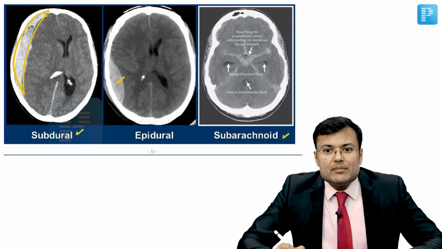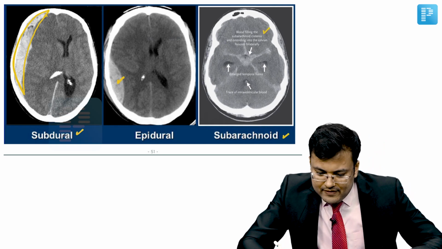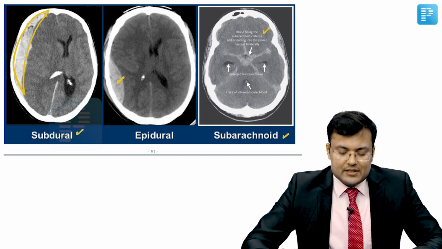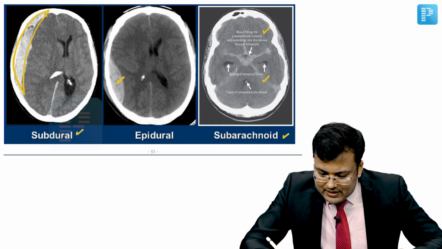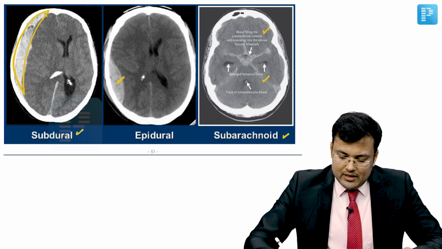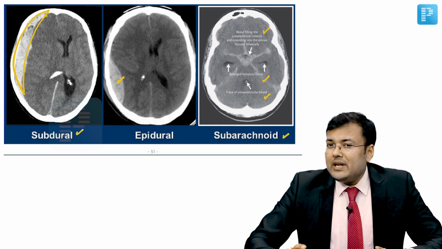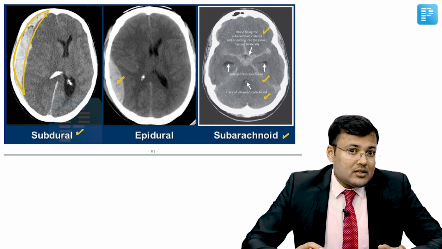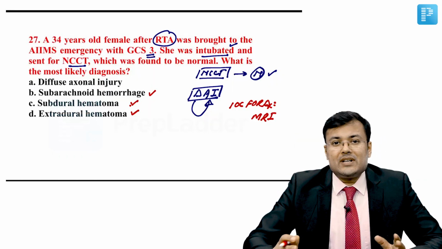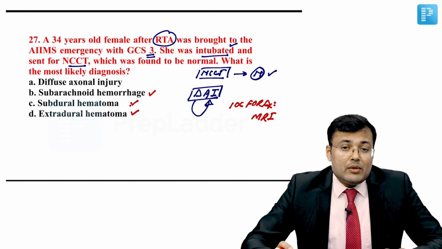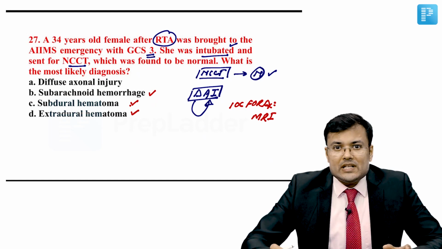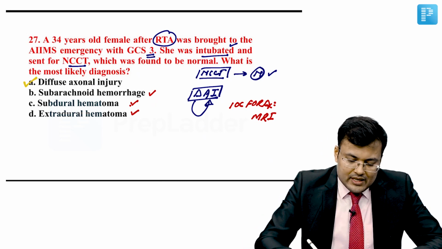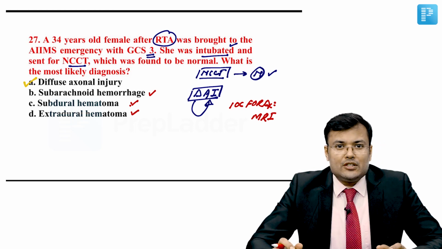And in cases of subarachnoid hemorrhage, here you can see blood filling the subarachnoid cistern and extending into the sylvian fissures, or there can be enlarged temporal horns, or there can be traces of intraventricular bleed. So you can make the diagnosis of EDH, SDH, subarachnoid hemorrhage on NCCT, but NCCT is typically normal in diffuse axonal injuries. And what is the investigation of choice for diagnosis? MRI. So the correct answer for this question is A, that is diffuse axonal injuries.